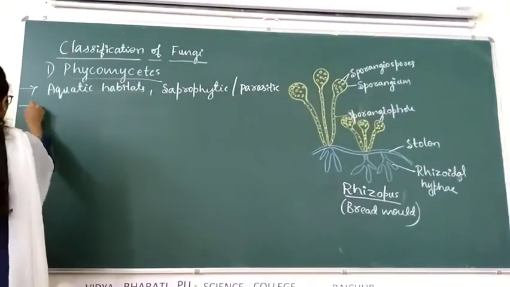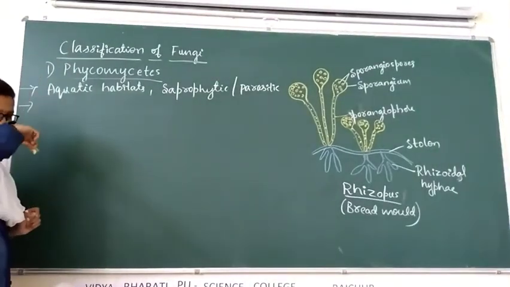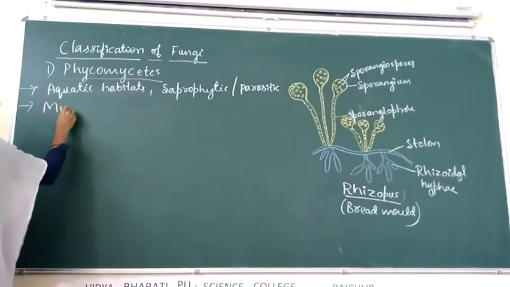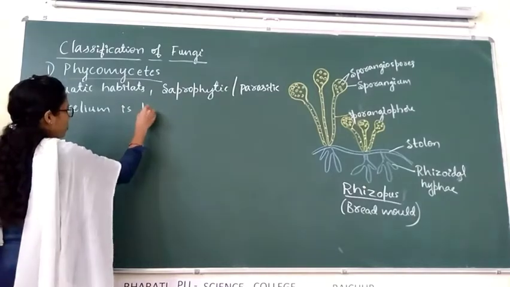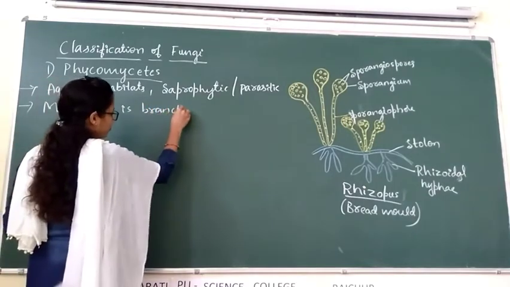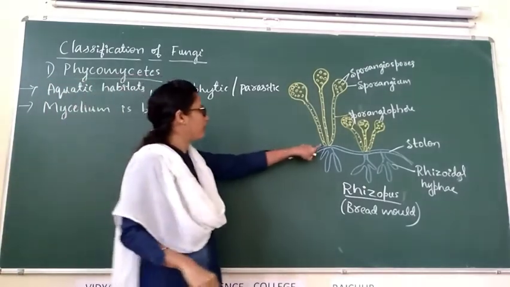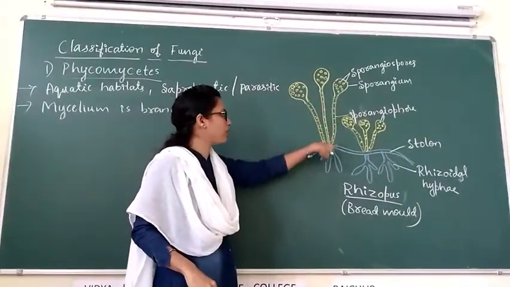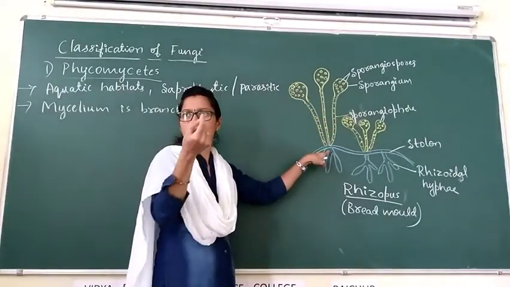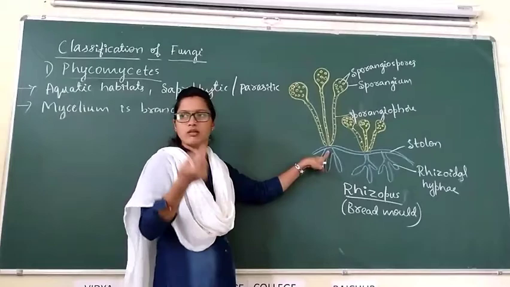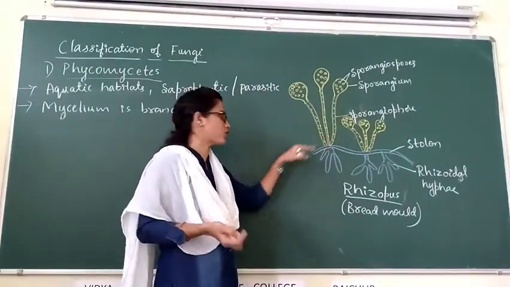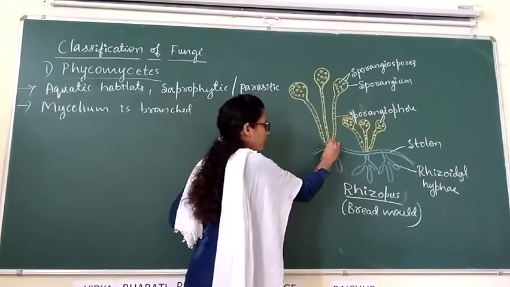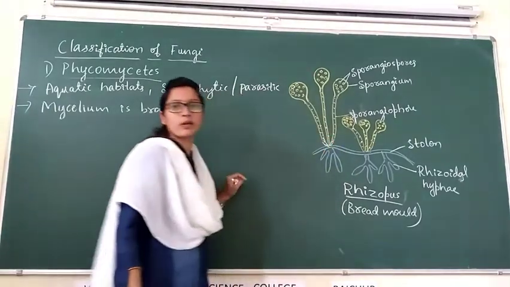Then the mycelium. Mycelium is branched, means many hyphae arise from a particular point. We can observe branches, branching like this.